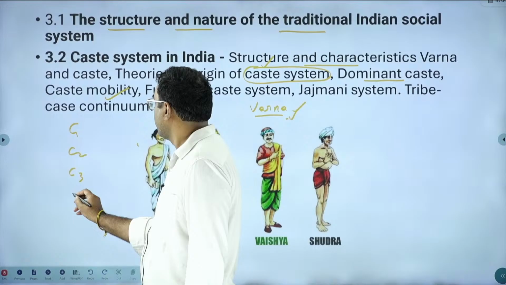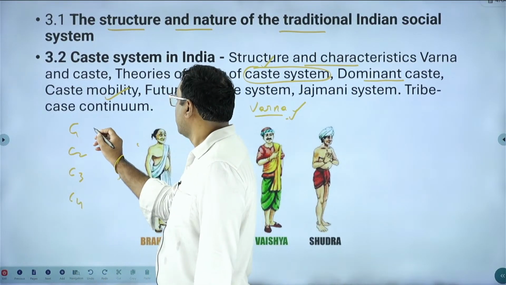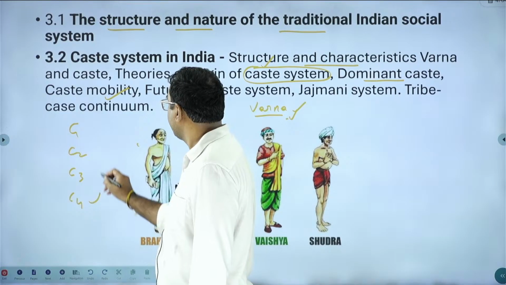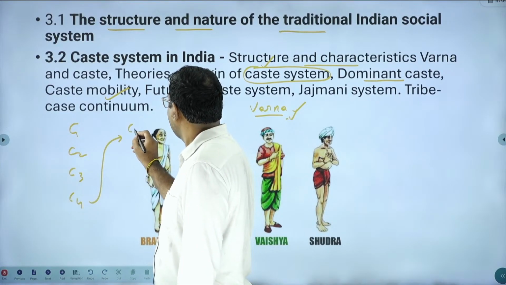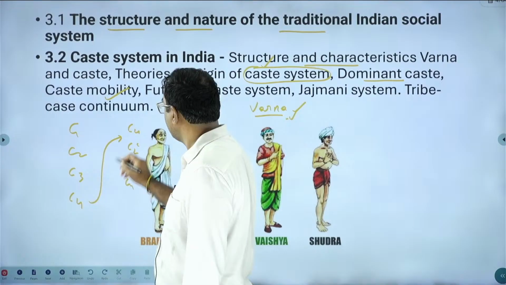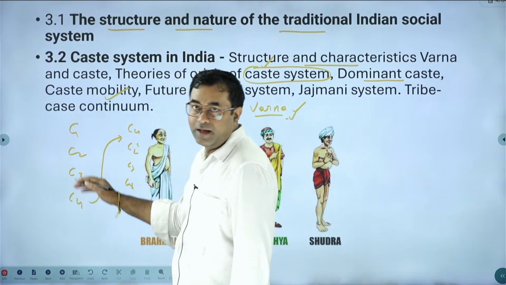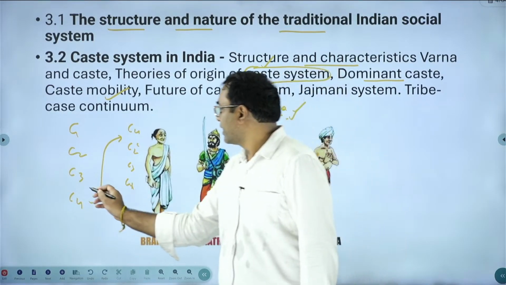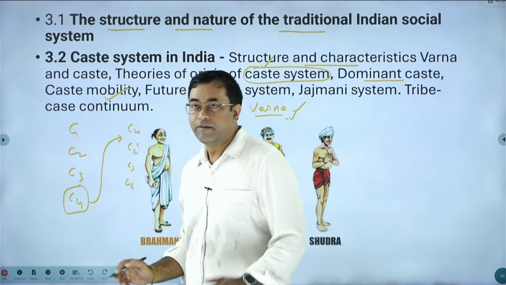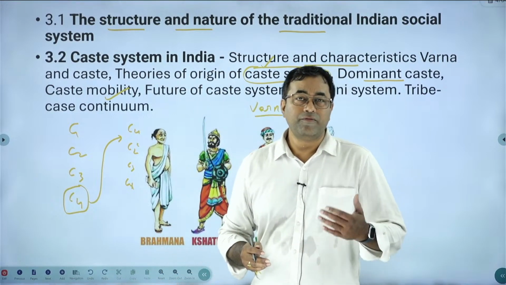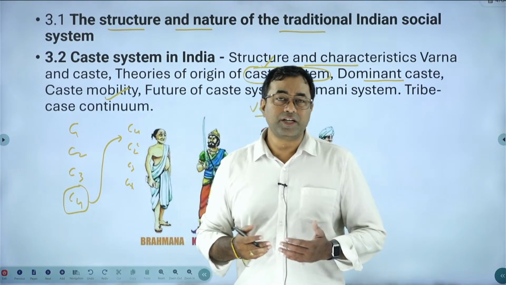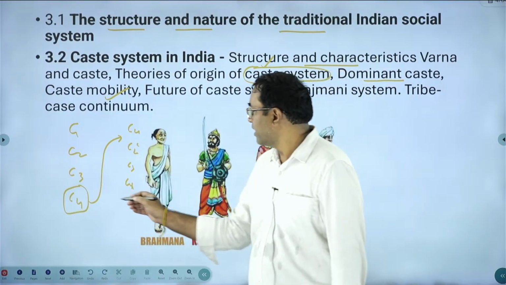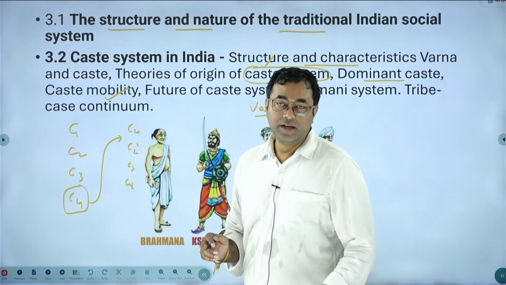Consider this as caste 1, 2, 3 and 4. If caste 4 is moving upward, like C4, C2, C3 and C1, this movement of people in the order happens for various reasons. A lower caste may get a higher position if they acquire land, knowledge like education, or better health facilities; they can improve their status in society.